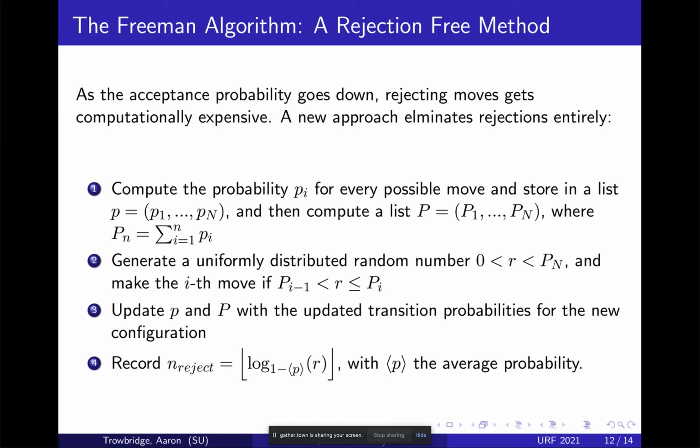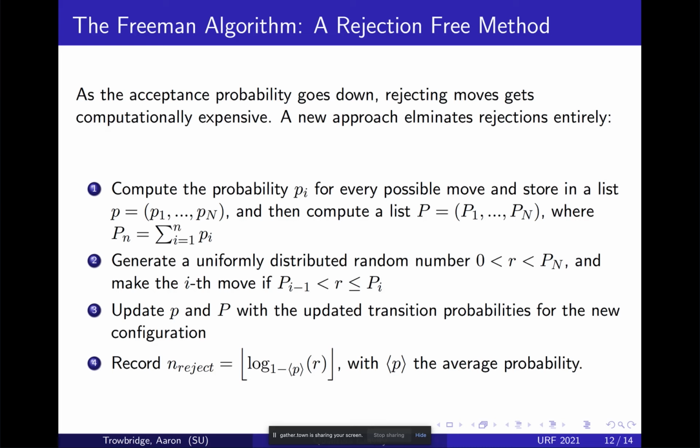So all of these moves are possible. So what we can do is we can say, all right, the bookshelf, all these books have a certain length, and we can say, let's just pick a random point on the bookshelf and pick that book and make that move. And the bigger, thicker books are more likely to be hit, and the really small books are really unlikely to be hit. So that's the essence of the algorithm.